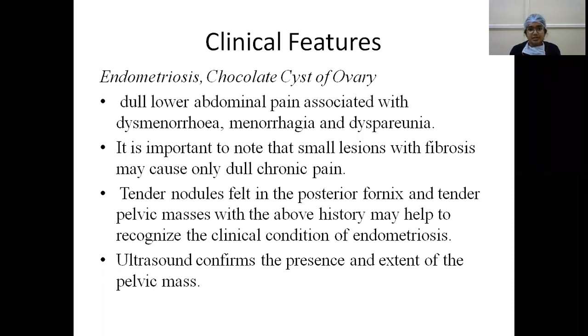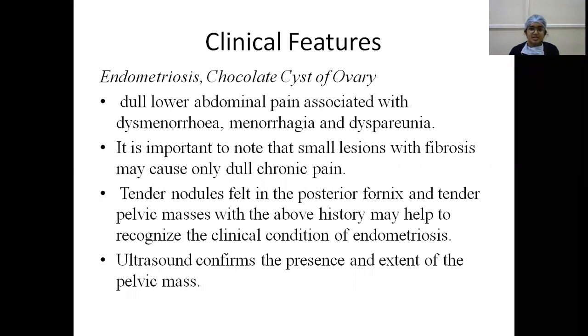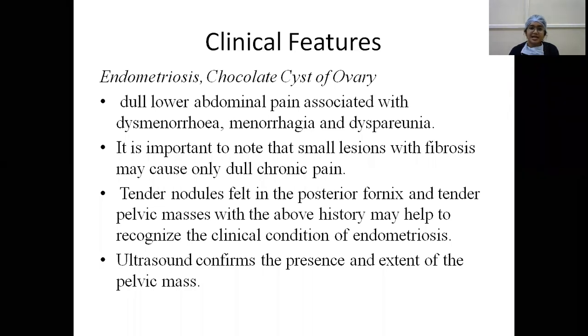In endometriosis, chocolate cyst of the ovary, dull lower abdominal pain associated with dysmenorrhea, menorrhagia, and dyspareunia might be present. It is important to note that small lesions with fibrosis may cause only dull chronic pain, and they don't have any menorrhagia, dysmenorrhea, dyspareunia. And tender nodules are felt in the posterior fornix, and tender pelvic mass with the above history may help to recognize the clinical condition of endometriosis. That is, on pelvic examination in pouch of Douglas, tender nodules may be present.